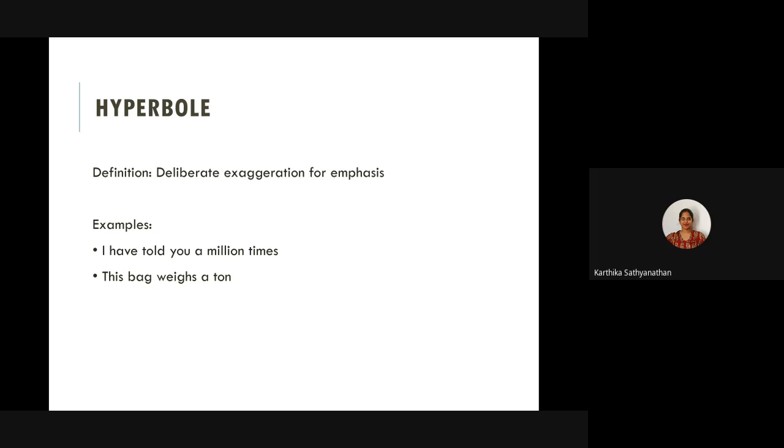So hyperbole is a deliberate exaggeration for emphasis. For example, if you say things like, I've told you a million times. Is it possible to tell somebody a million times? No, it's an exaggeration, right? Or even to say, this bag weighs a ton. That is an exaggeration. Or to say the homework took forever. It's not possible for someone to do the homework forever.